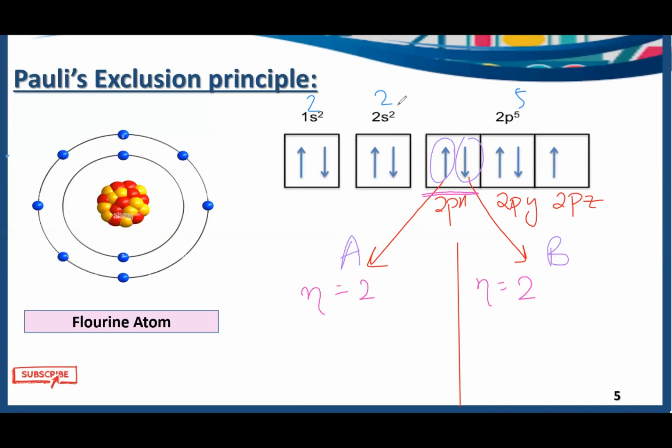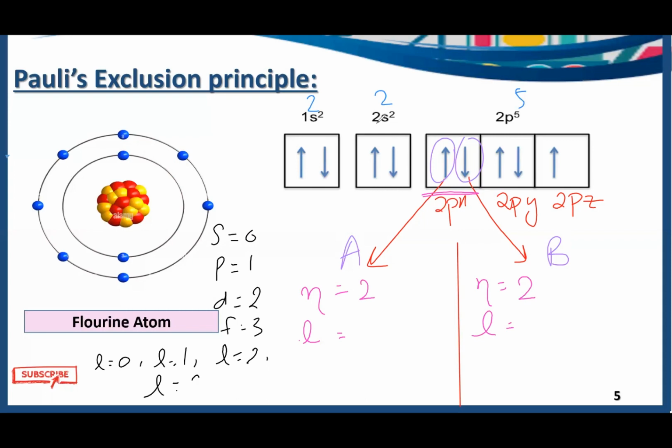Then let's talk about the azimuthal quantum number. Azimuthal quantum number is represented by small l. For azimuthal quantum number, s is equal to 0, p is equal to 1, d is equal to 2, and f is equal to 3. Azimuthal quantum number for s is 0, for p is 1, for d is 2, and for f is 3 here.